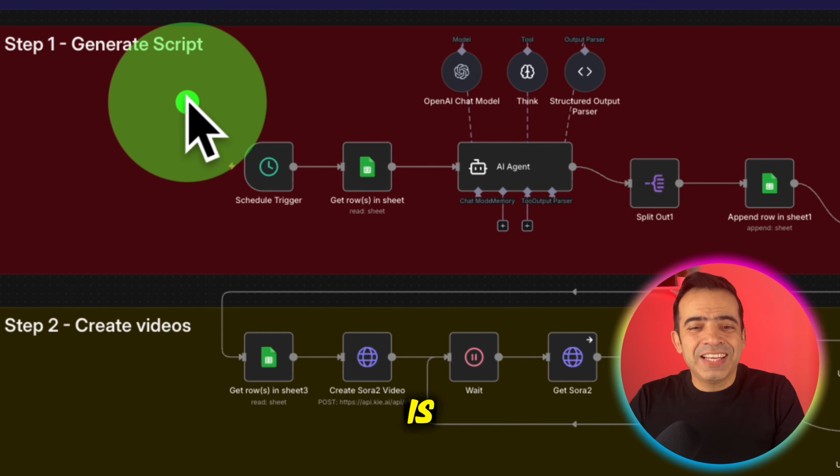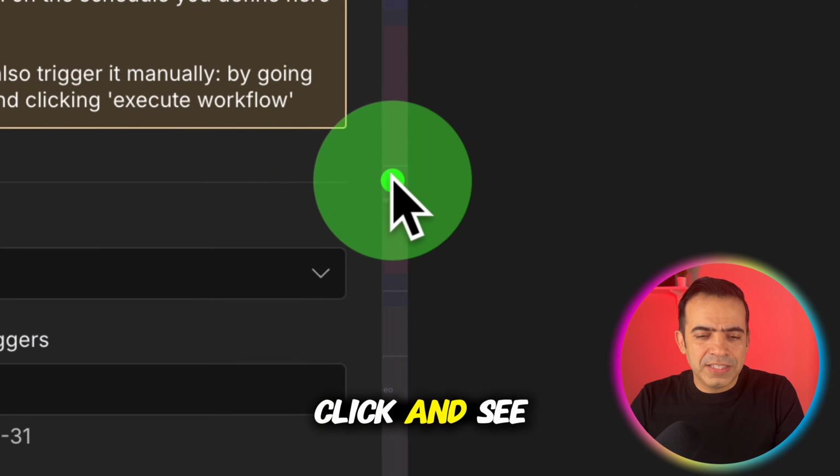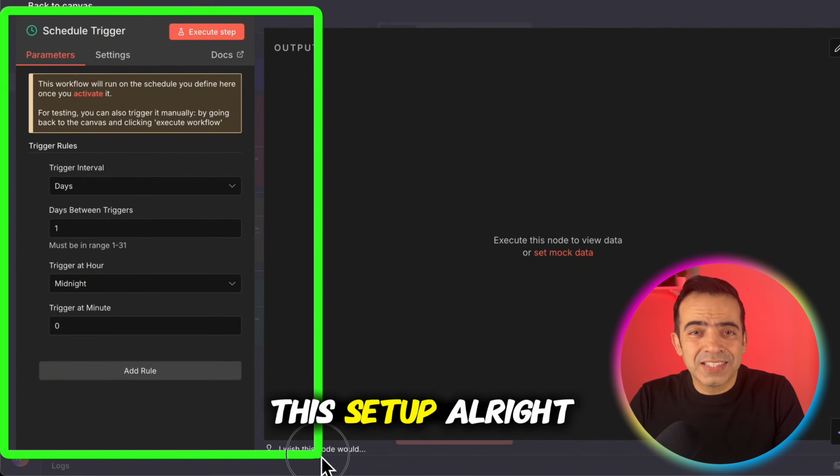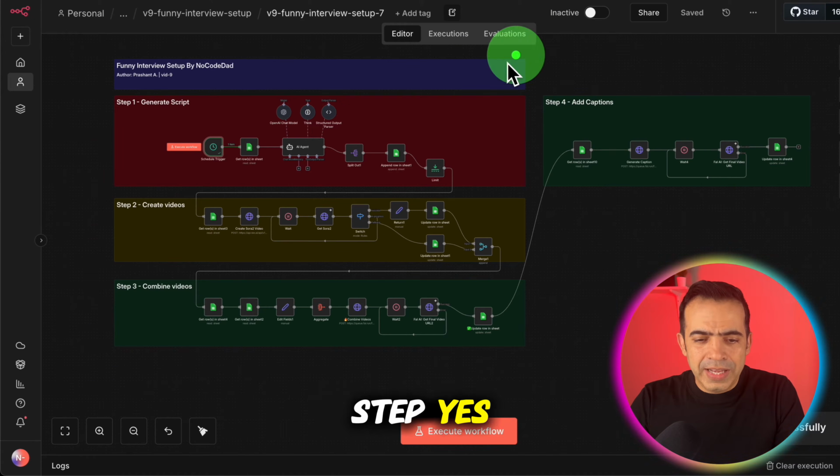So step 1 is schedule trigger. Let's click and see what's inside. So here we are saying how often we want to run this setup. Alright, let's execute this step. Yes. Let's go to the next node.